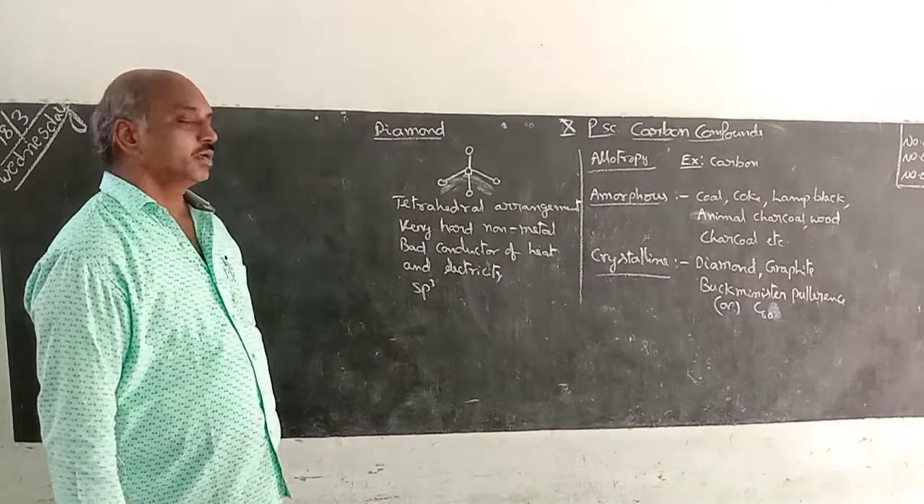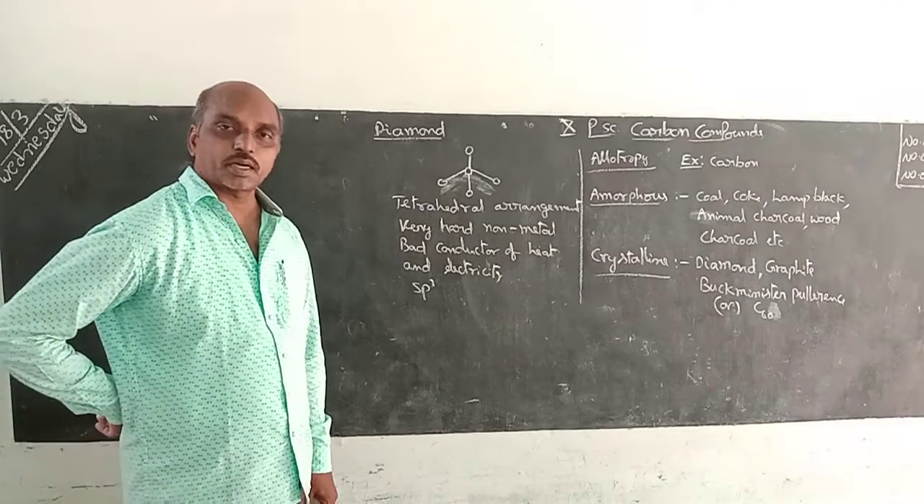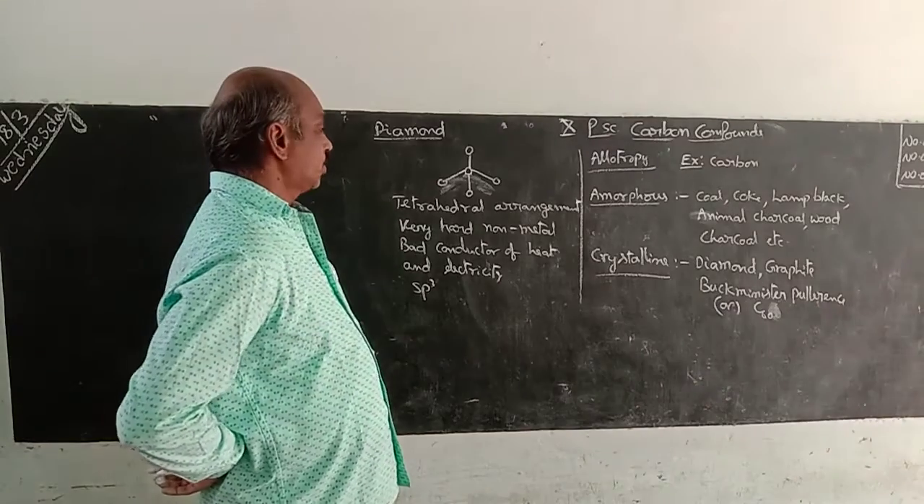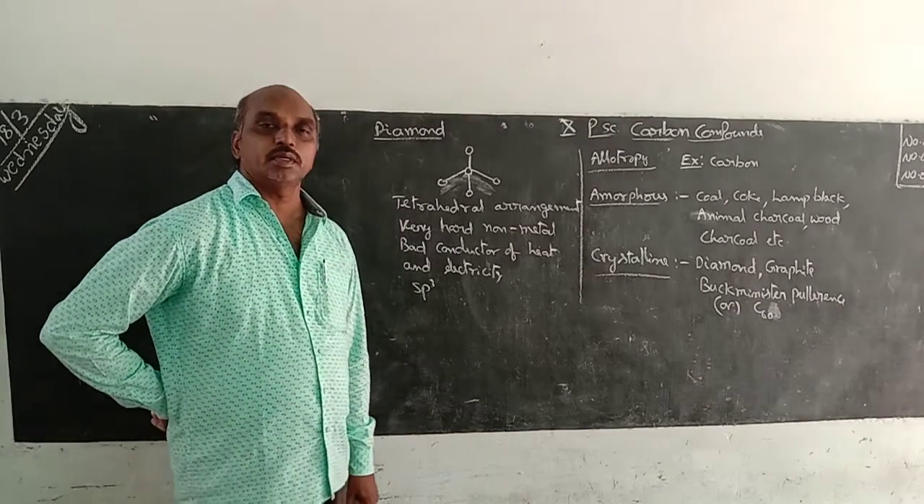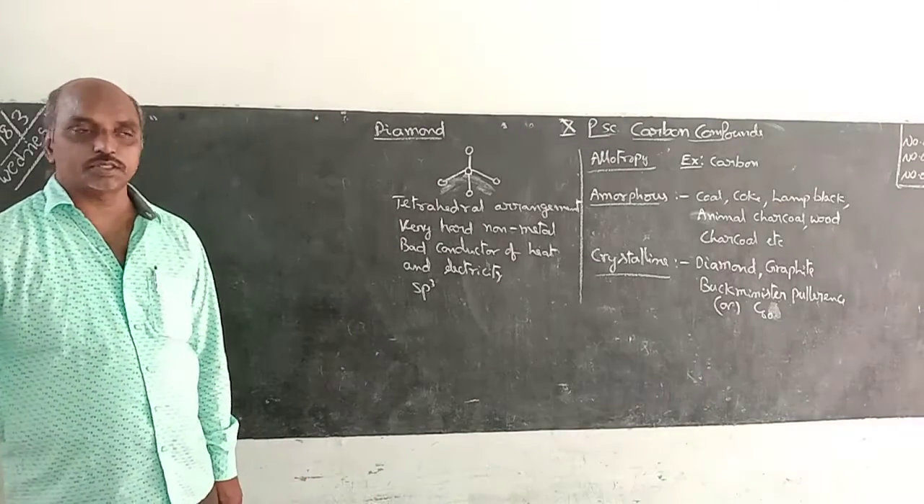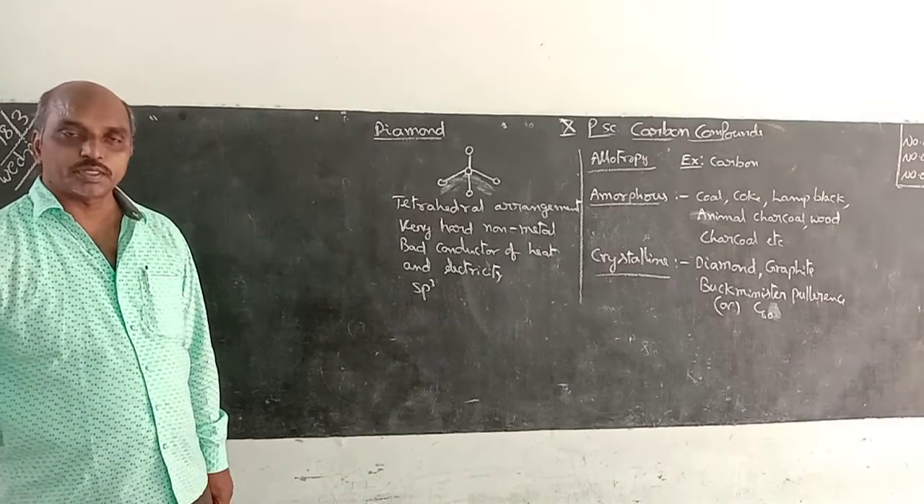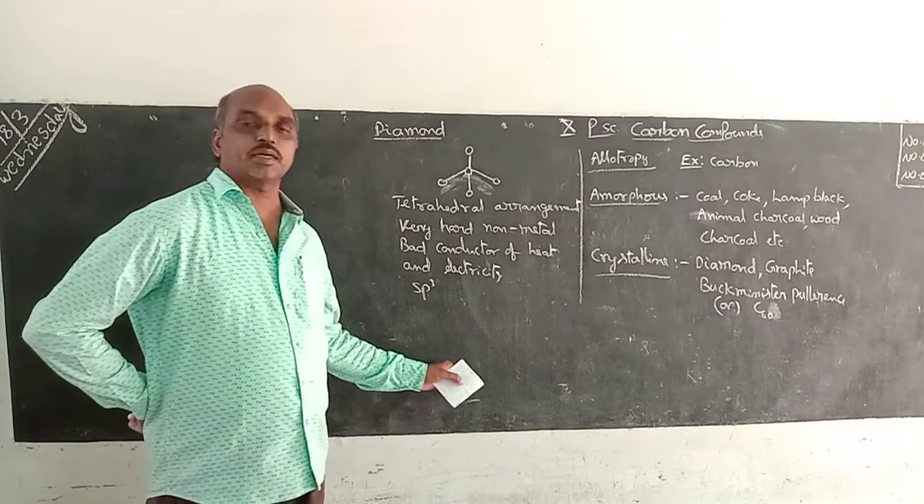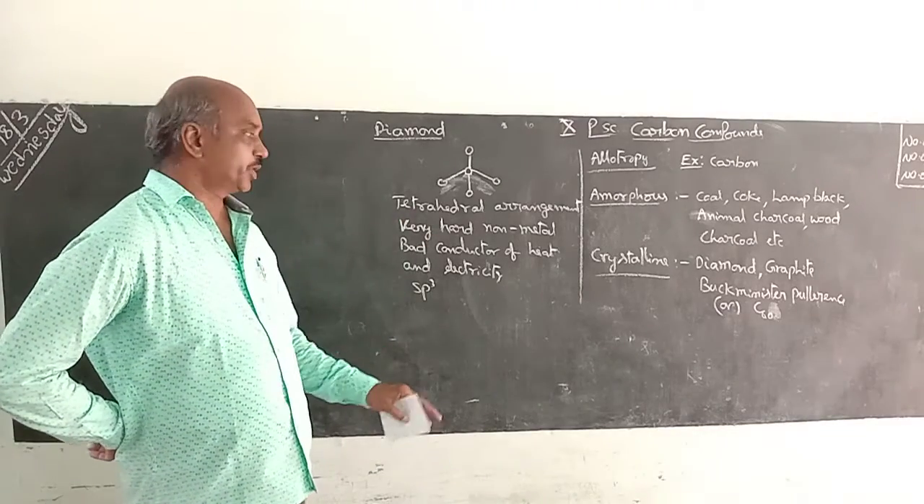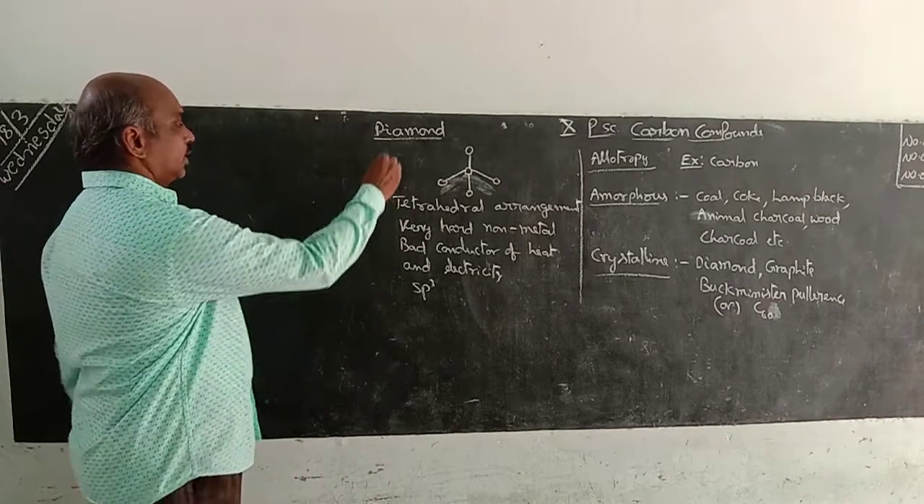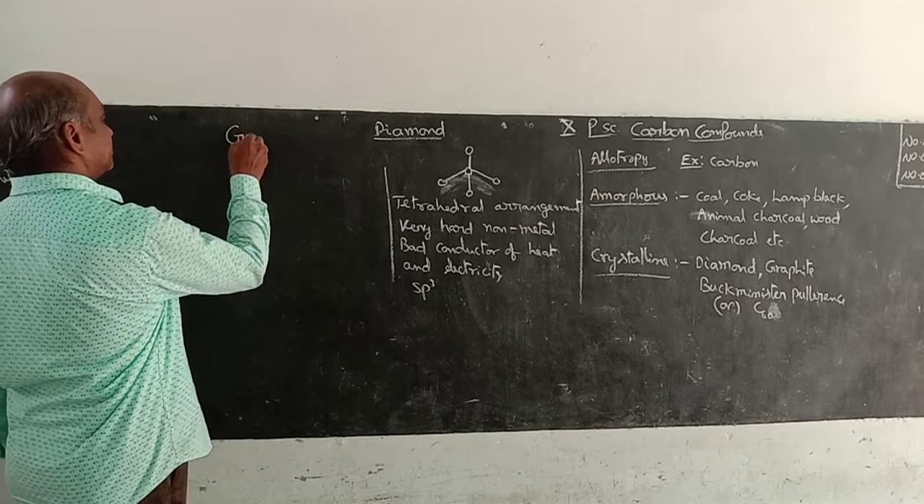Diamond has carbon atoms arranged in the tetrahedral shape, very hard, non-metal, cannot be synthesized in ordinary conditions. It is a bad conductor of heat and electricity. We have sp3 hybridization, and it is used as a diamond cutter, etc. These are so many properties of the diamond. Another one is graphite.